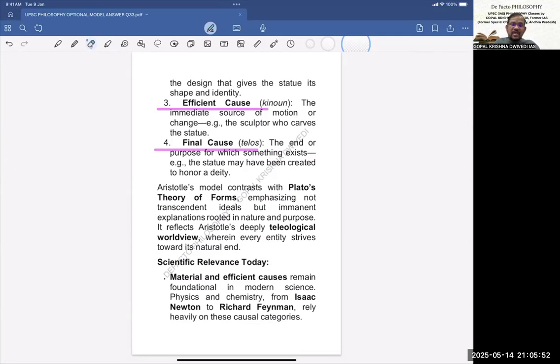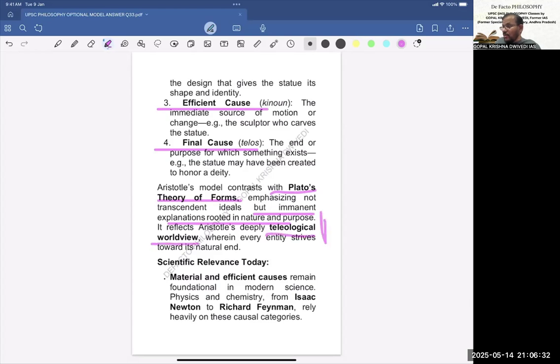Aristotle's model contrasts with Plato's theory of forms, because the theory of forms emphasized transcendental ideals. So here Aristotle's view is against that, or in contrast with that. Aristotle's model contrasts with Plato's theory of forms, emphasizing not transcendental ideals, but immanent explanations rooted in nature and purpose. So this is what Aristotle's theory is, as against Plato's theory of forms. It reflects Aristotle's deeply teleological worldview.